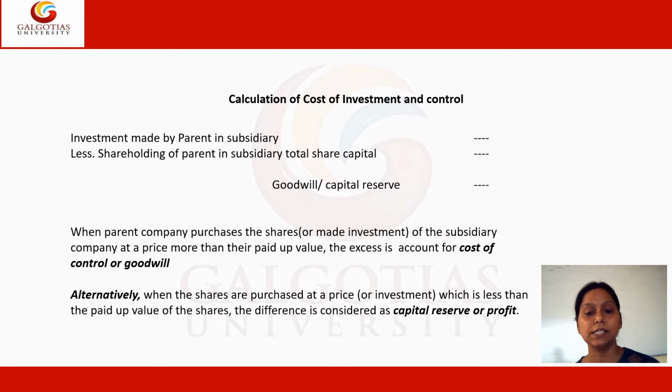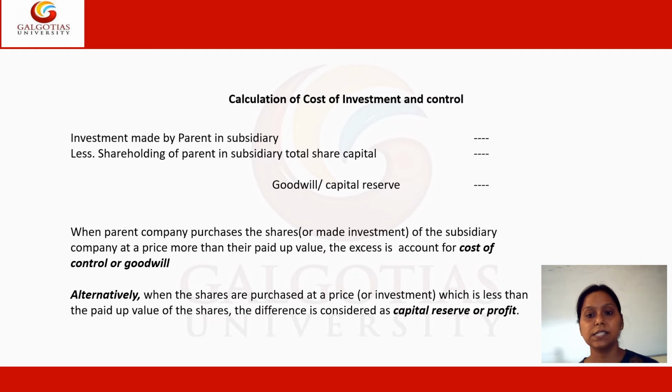So now in this case, how do we calculate it? Firstly, we will put the investment made by the parent company in the subsidiary. So if A company has made some investment, we will be putting that exact figure in the working note. Thereby, in the subtraction, we will put the shareholding of parent in subsidiary total share capital. So if the subsidiary company has some share capital, that will be reflected here and the amount will be shown here. Thereby we will be able to calculate either a goodwill or a capital reserve. So how do we figure out this thing? Either a goodwill or a capital reserve.